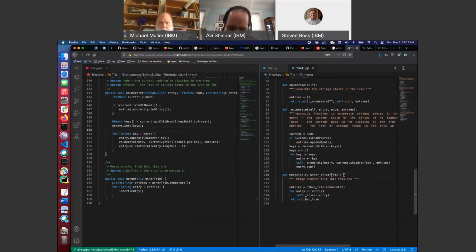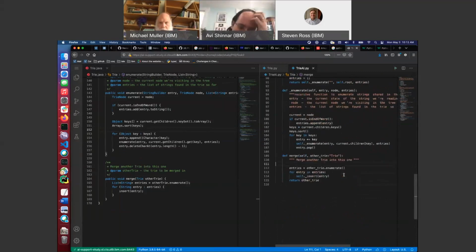Oh, this is Python, so I need these. Unless we're in the future. Entries. Okay, this is going to be a list string. Right now I'm using strings at least. Other try dot enumerate. Yes, that does. Oh, wait, this doesn't return anything, so this is wrong.